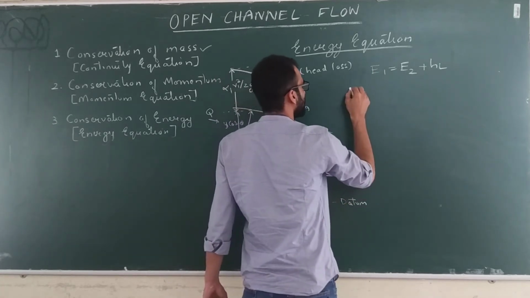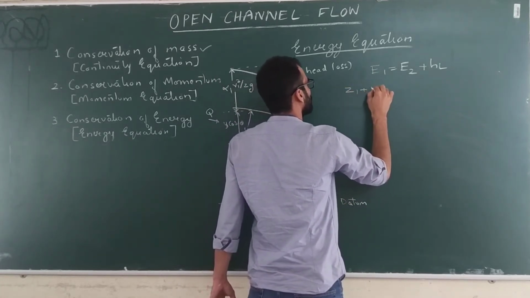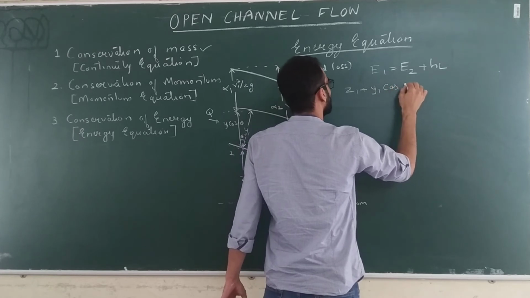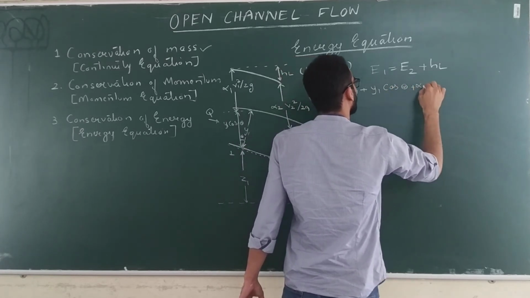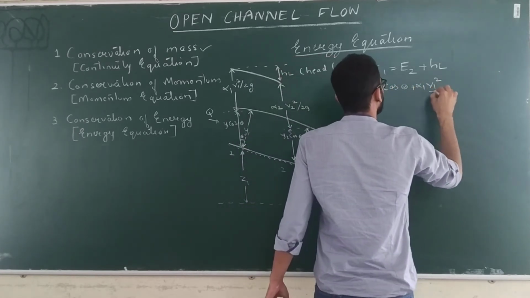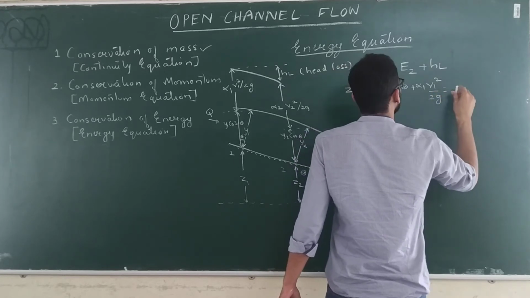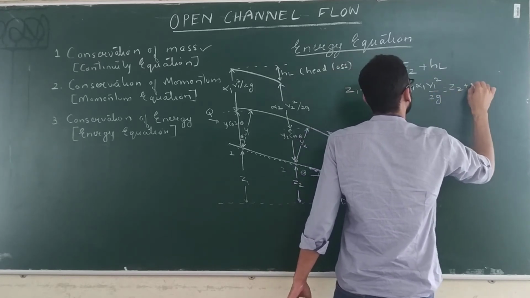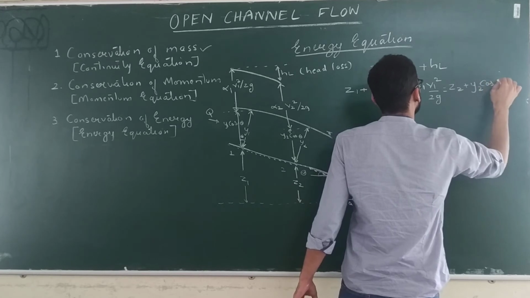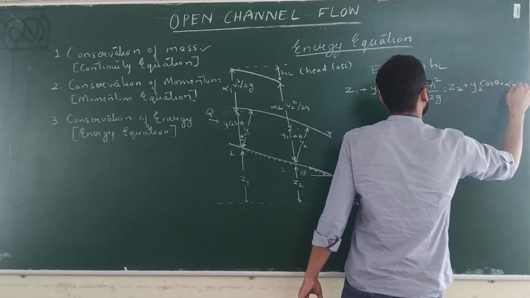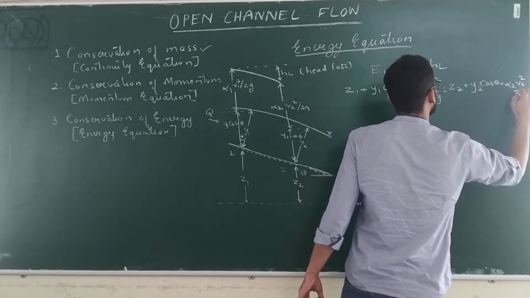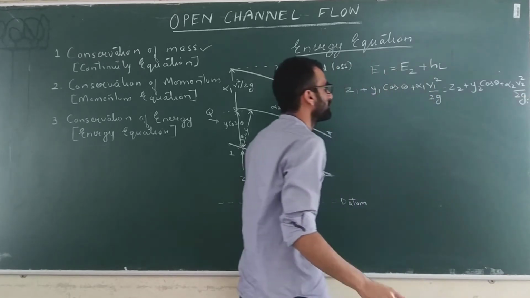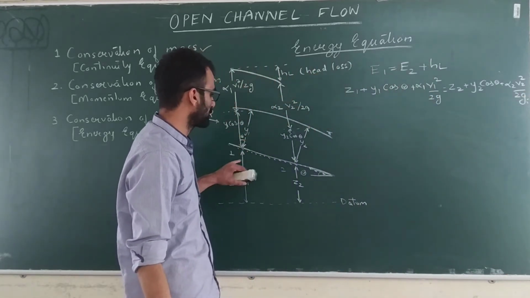So E1 we can write Z1 plus Y1 cos theta plus alpha 1 V1 square by 2g is equal to Z2 plus Y2 cos theta plus alpha 2 V2 square by 2g. V1 and V2 are the average velocities at section 1 and 2.